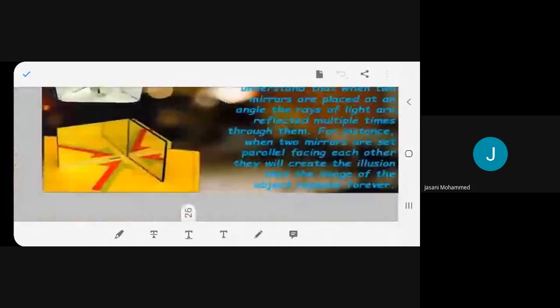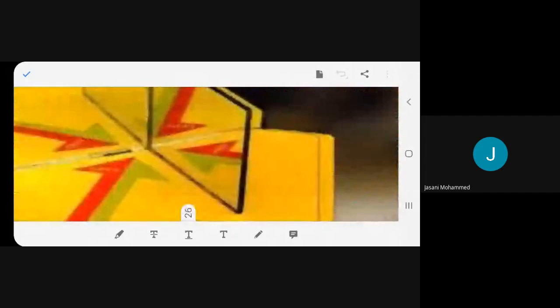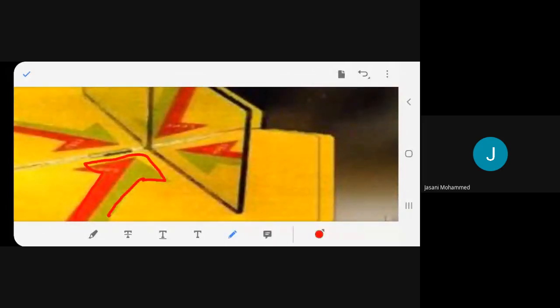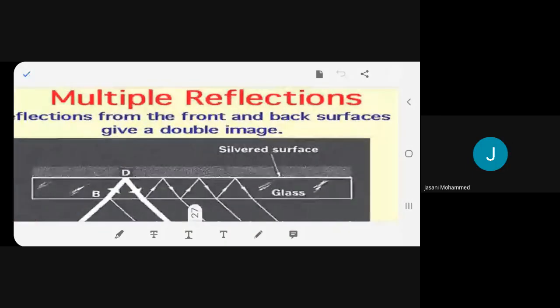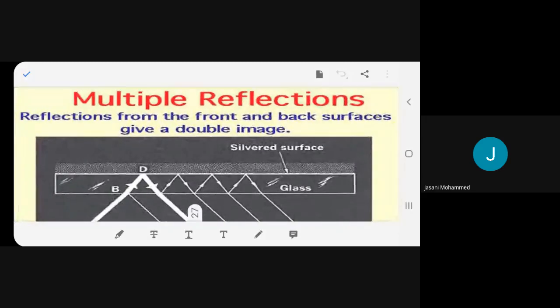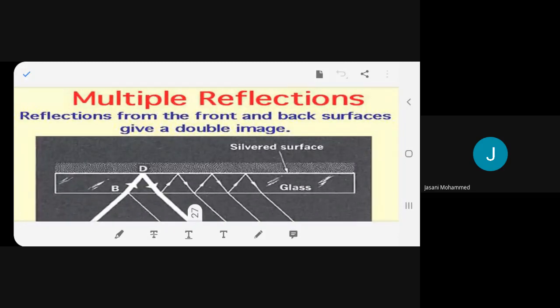Same thing you can get over here. This is an arrow reflection. See, this is an object, this is an arrow you have drawn. The same arrow could be seen as 1, 2, 3. Understood? So many reflections you are getting. Any problem, beta? No, ma'am, I understood. Let's see what is happening in multiple reflections. Yes, read, beta.